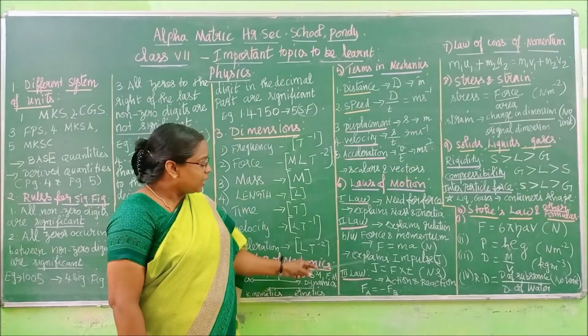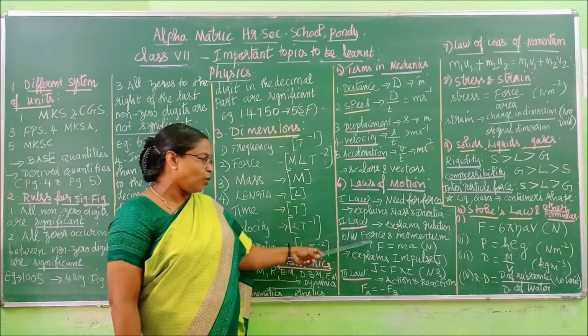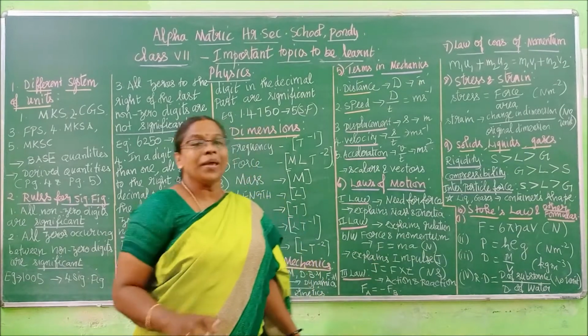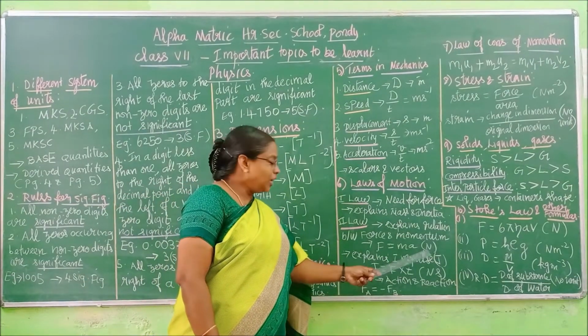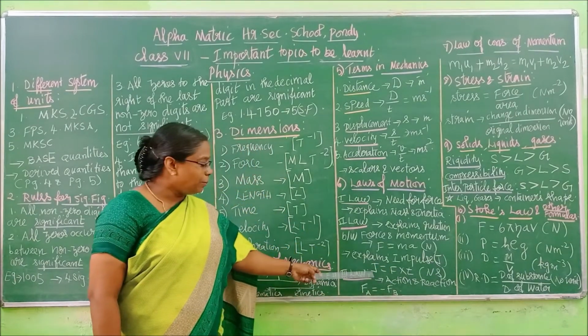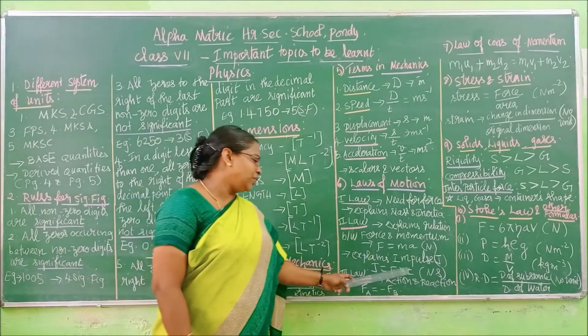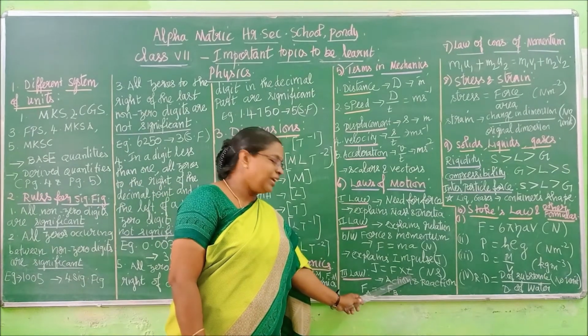Next. What did I say? The second law explains the relationship between force and momentum. It also explains some other concepts. It is called impulse. The impulse symbol is J, capital J. And what is the formula for impulse? J is equal to F into t. What is F? Force. What is t? Time.